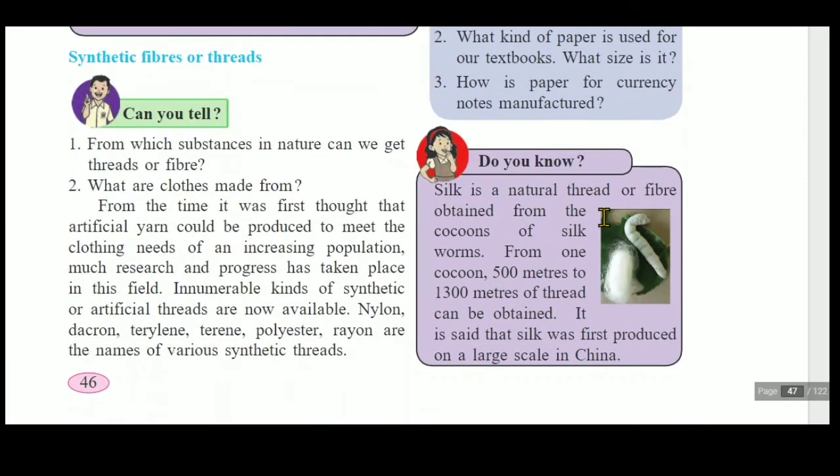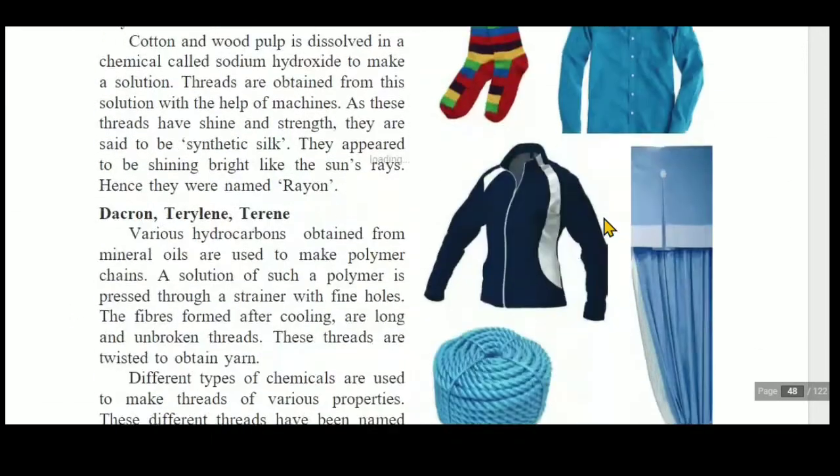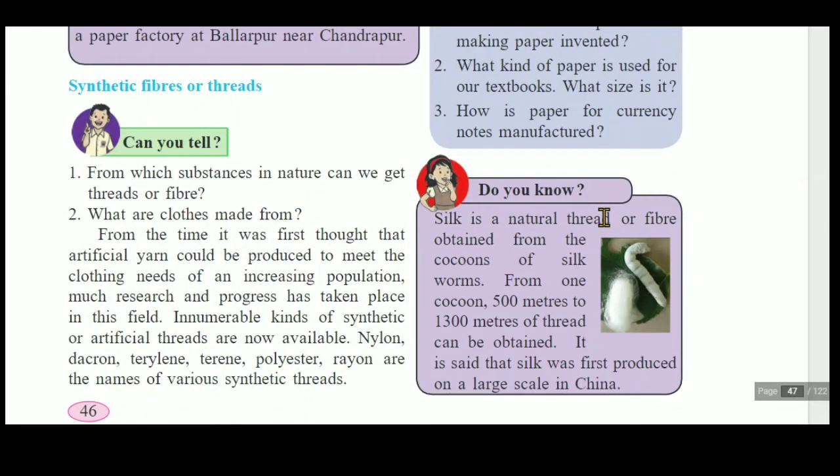After that, here synthetic fibers or thread. You heard about thread? You know that threads are commonly used for stitching purpose, for making of the cloths. Yes, so from the time it was first thought that artificial yarn could be produced to meet the clothing needs of an increasing population, much research and progress has taken place in this field. Innumerable kinds of synthetic or artificial threads are now available. Nylon, dacron, terylene, terene, polyester, rayon are the names of various synthetic threads.